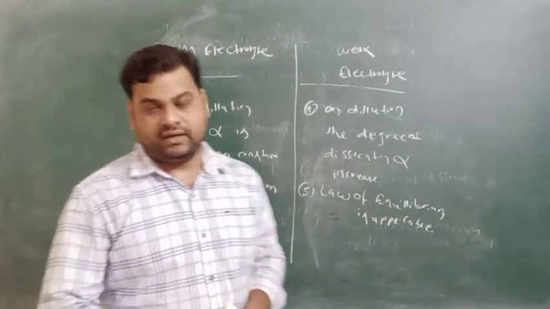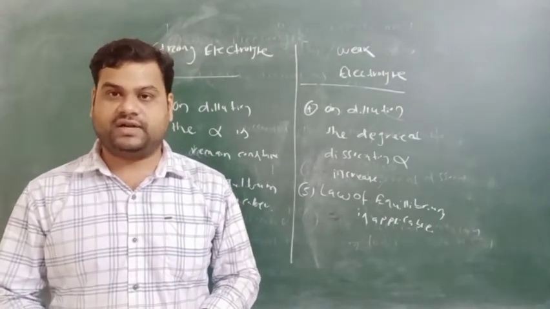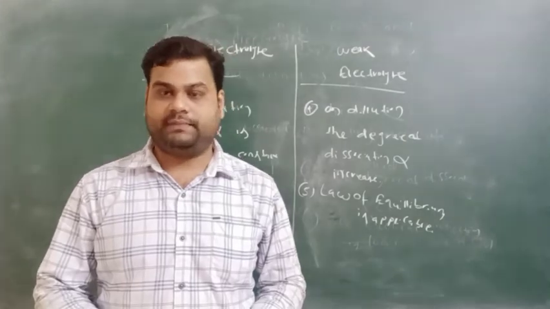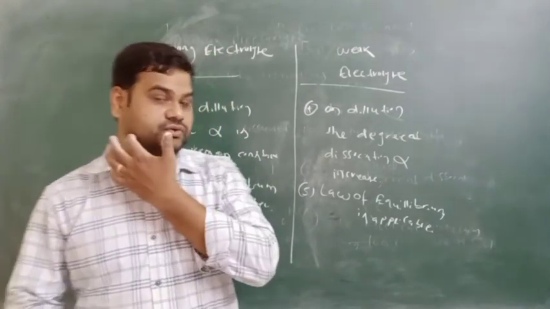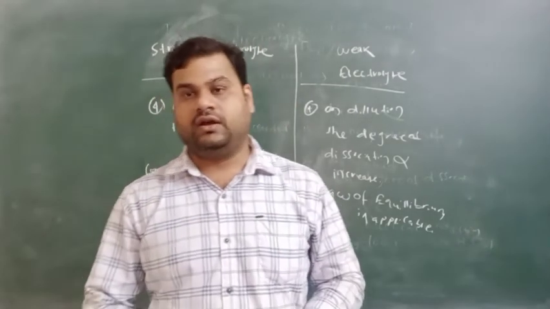In coming classes we will discuss Ostwald's dilution law and some topics related to electrochemistry, then Faraday's first law, Faraday's second law, electrochemical cell,